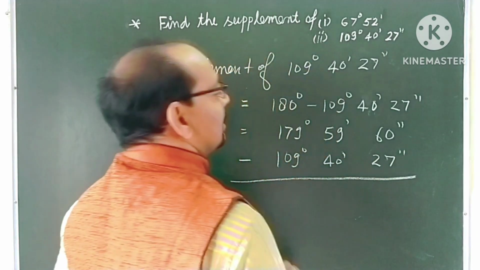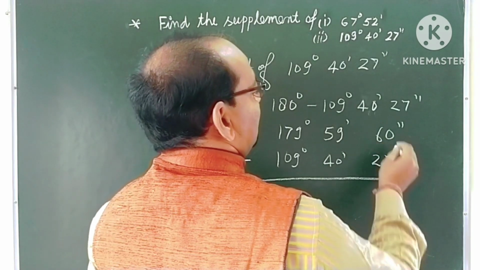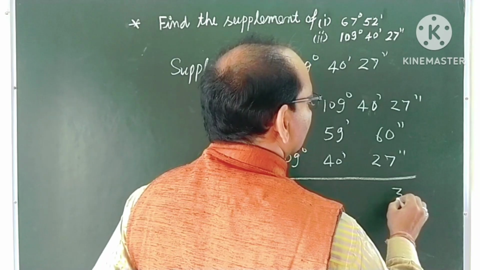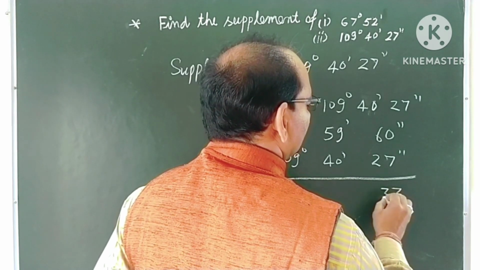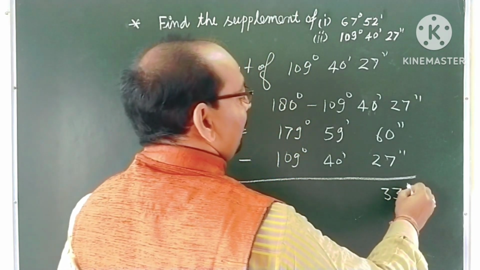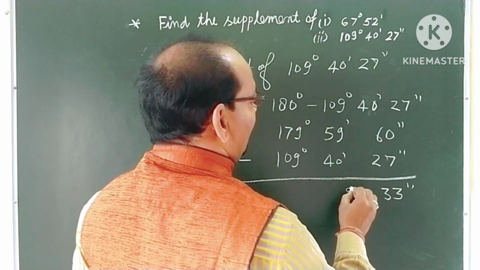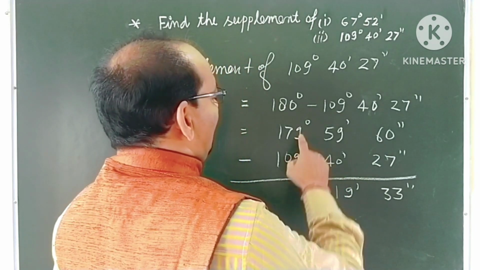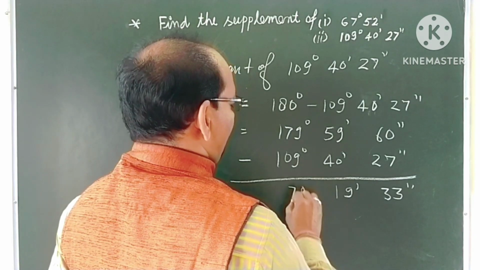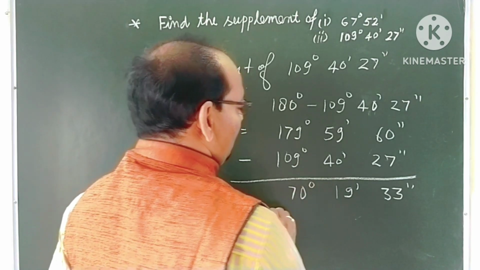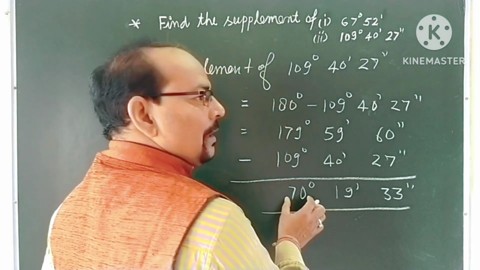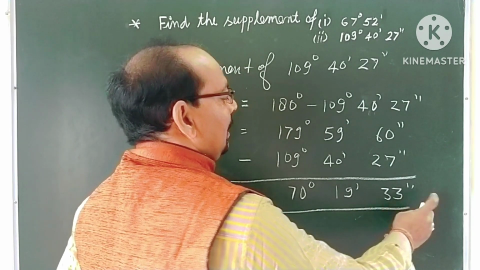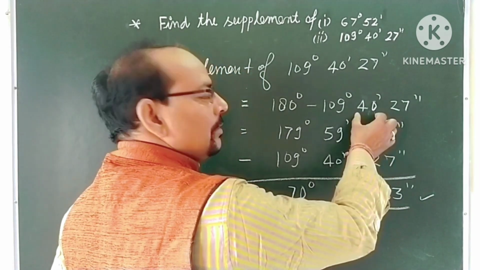After subtracting, we get 60 minus 27, 33 seconds, and there will be 59 minutes, 59 minus 40 is 19 minutes, and 179 minus 109 is 70. Therefore, it will be 70 degree, 19 minutes and 33 seconds. This is the supplement of this angle.